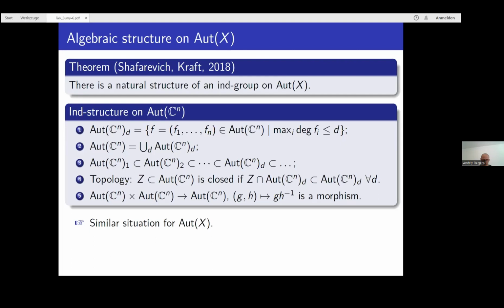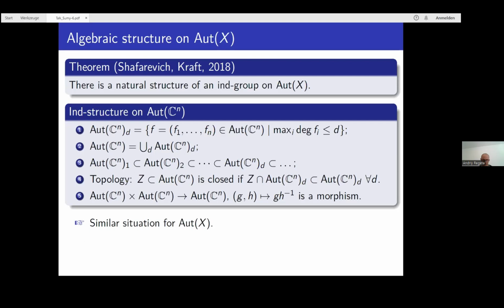So consider now the set of automorphisms of C^n given by polynomials f_1 and so on f_n of degree less than or equal to d. This set has the natural structure of an affine algebraic variety, and the whole automorphism group is, of course, a union of these finite dimensional pieces, so to say, which are algebraic varieties. And these finite dimensional pieces form a filtration.